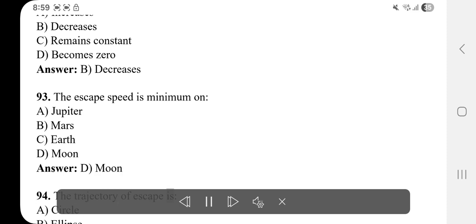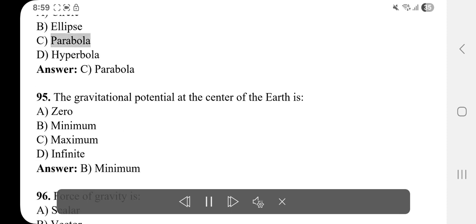94. The trajectory of escape is A. Circle. B. Ellipse. C. Parabola. D. Hyperbola. Answer: C. Parabola.